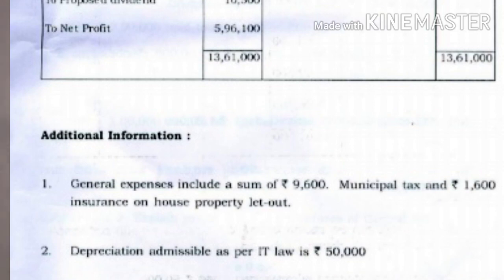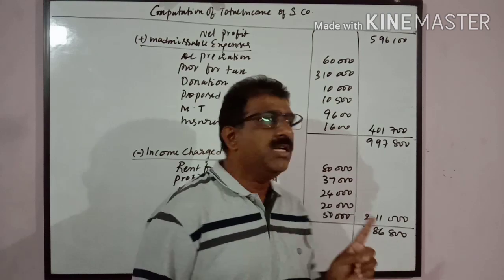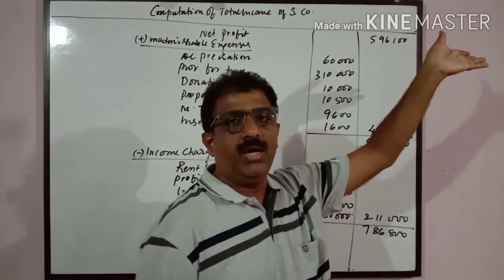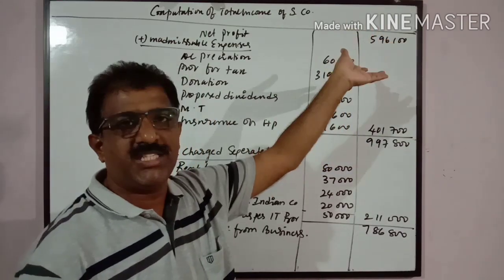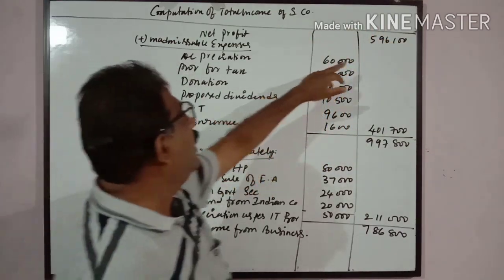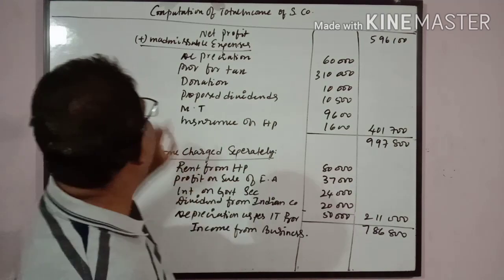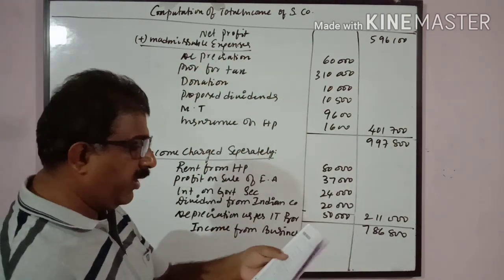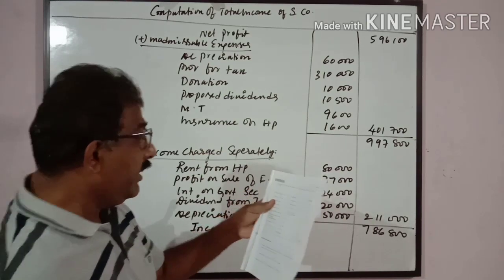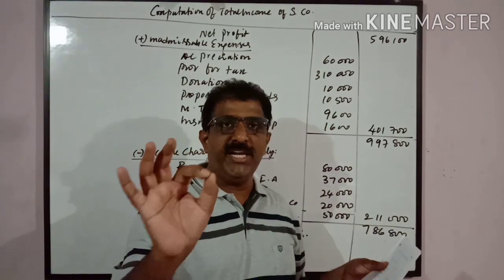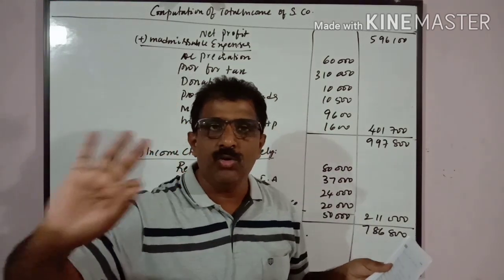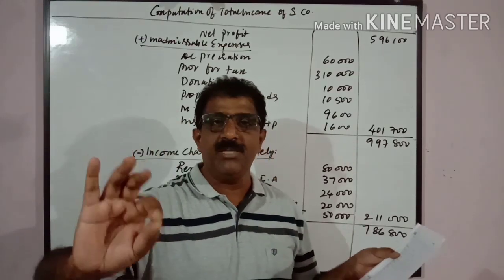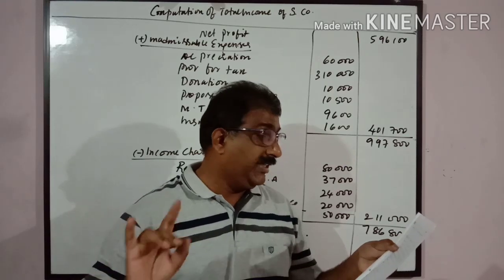First step, I will calculate income from business. I take net profit, very similar to the assessment of partnership firms or companies. 5,96,100. Add all inadmissible expenses. Go to the debit side of your profit and loss account. Establishment expenses related to business are admissible, don't take it. Rent and taxes for business are admissible, it is allowed.